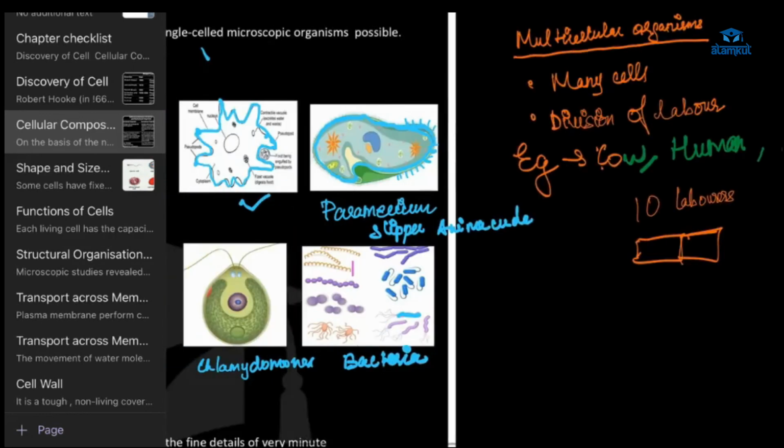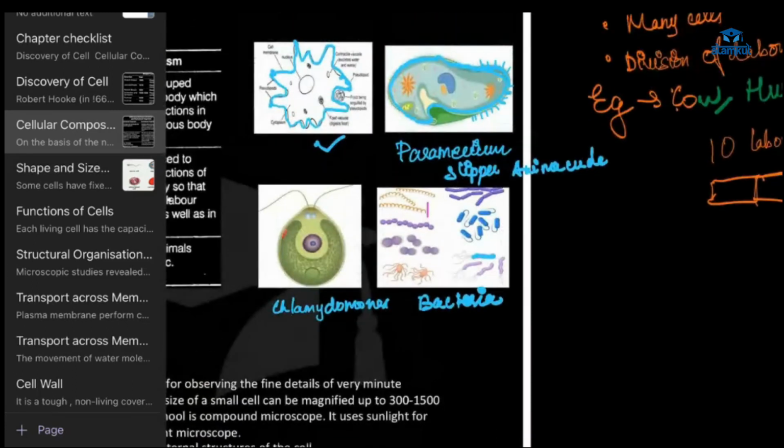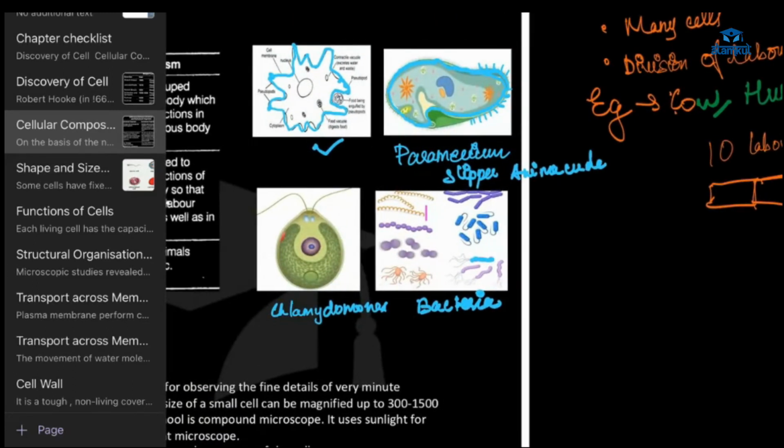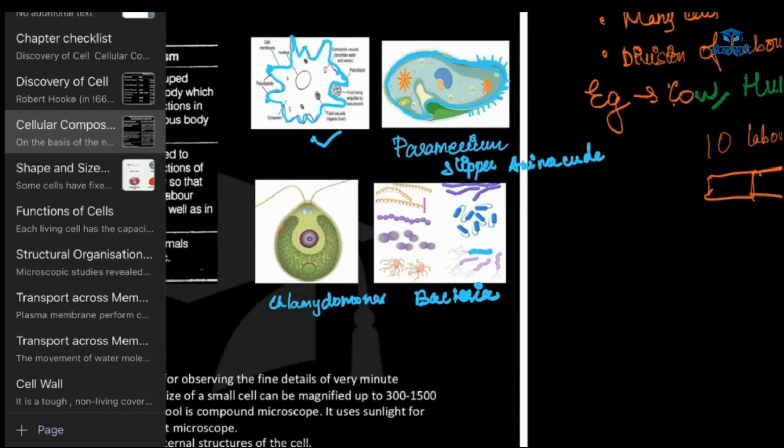And in unicellular, what examples did we have? Ma'am, amoeba, paramecium, Chlamydomonas, types of bacteria also. So in unicellular organisms we have only the microorganisms, right?